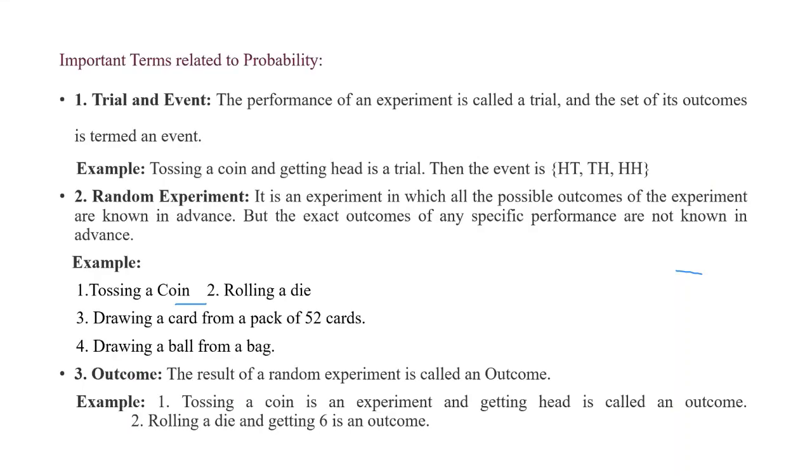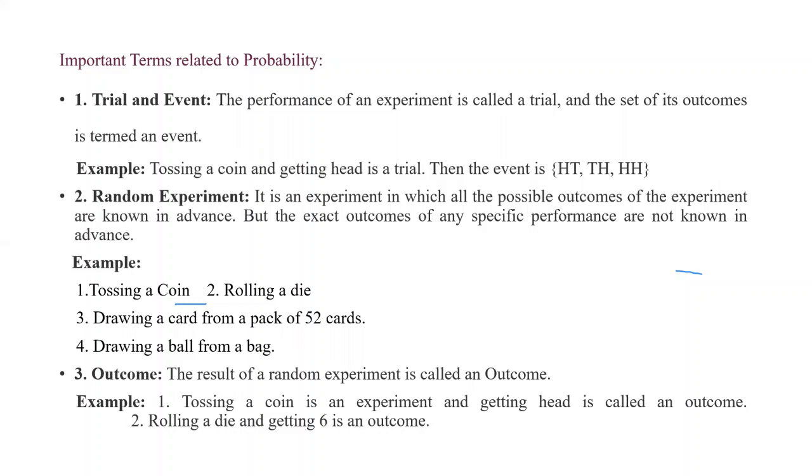Next, some important terms related to probability. First is trial and event. What are trial and event? The performance of an experiment is called a trial, and the set of its outcomes is termed an event. For example, tossing a coin and getting a head is a trial. Then the event is whatever the outcomes are, so getting a head is your outcome. So the event can be HT, TH, HH.